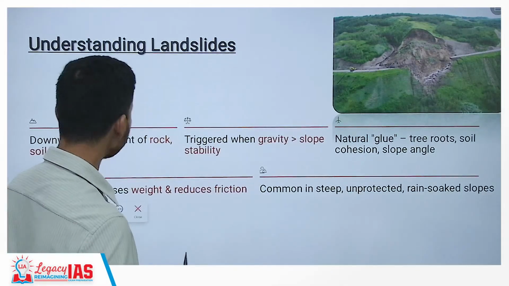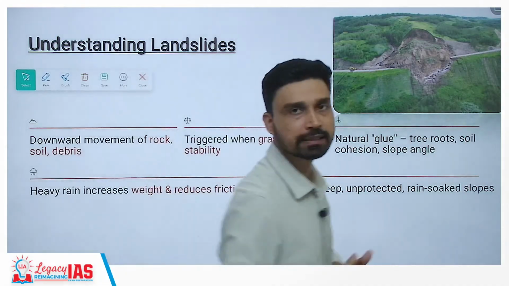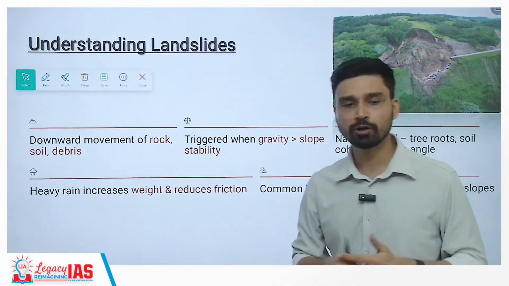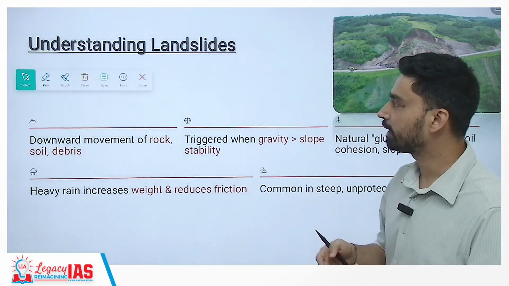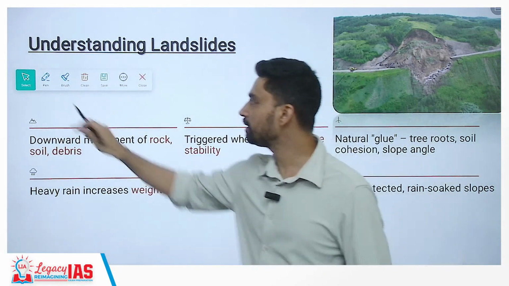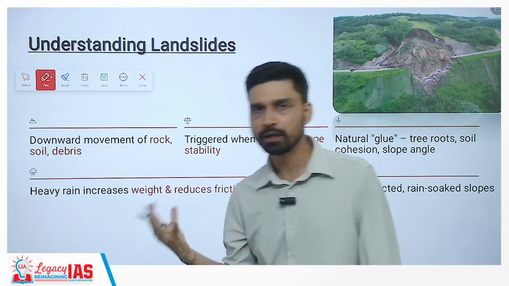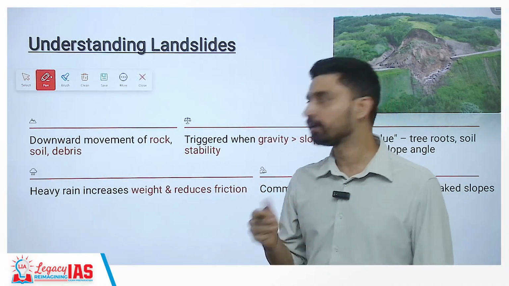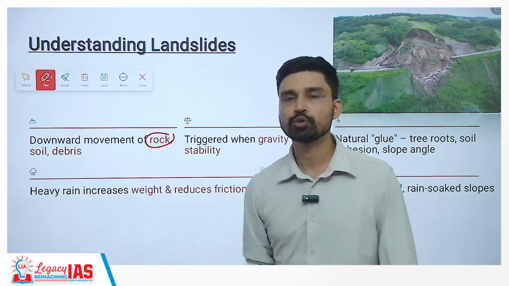Now, we have to understand how rain triggers landslides, and what kind of geological or geographical events are taking place here. First of all, if you define landslides, we can simply define them as a sudden downward movement of rocks, soil and debris, largely under the influence of gravity.